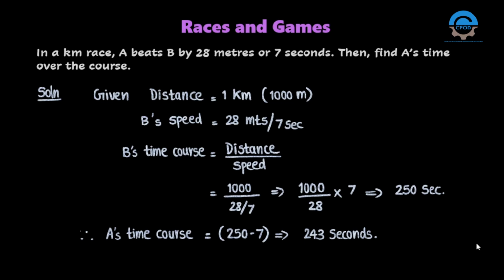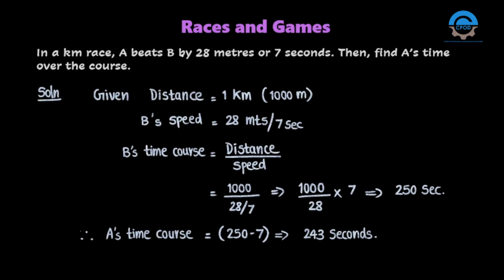Let's see our first problem. In a 1 kilometer race, A beats B by 28 meters or 7 seconds. Then find A's time over the course. Here the distance is given as 1 kilometer, that is 1000 meters. A beats B by 28 meters or 7 seconds. This means 28 meters has been covered in 7 seconds.